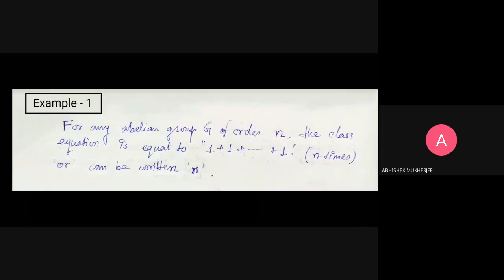Now, example. If we consider an abelian group, we already saw that the orbits, the conjugacy classes, are singletons. So for any abelian group G of order n, the class equation is 1 plus 1 plus 1 plus dot dot dot 1, n times, or simply n, because for an abelian group G, Z(G) is equal to the whole of G. So we can write it in this form.